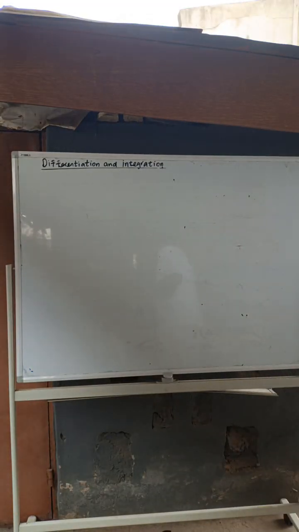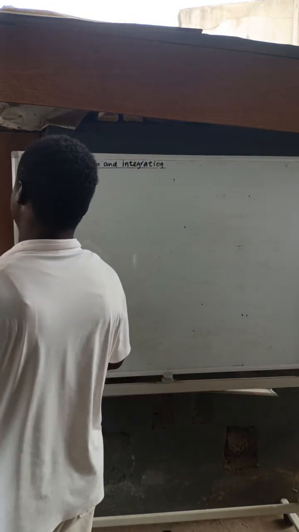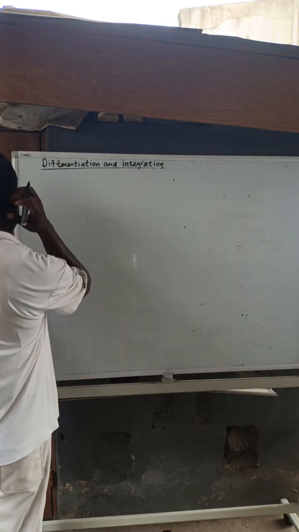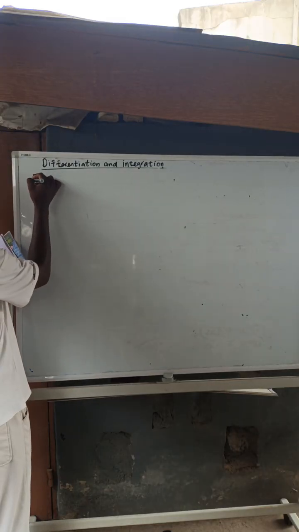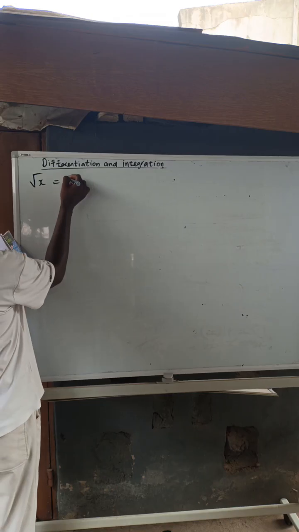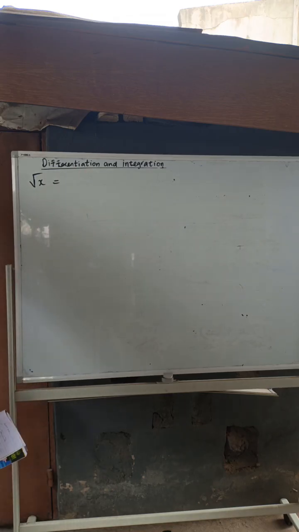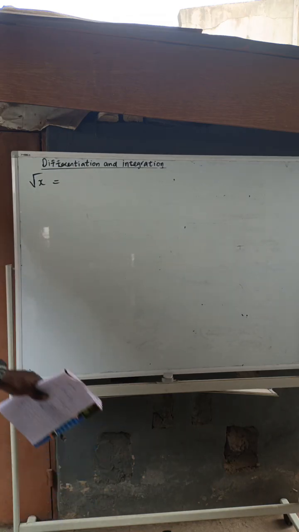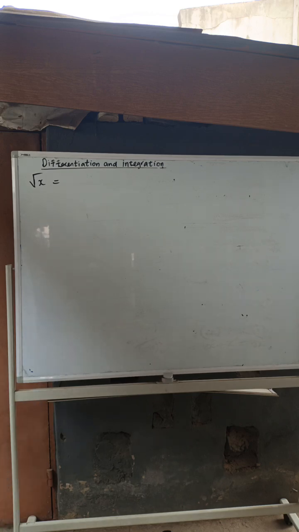What if we're given roots and fractions? Let's say, for instance, they want us to differentiate this. If we are given that y is equal to root x, we should differentiate.